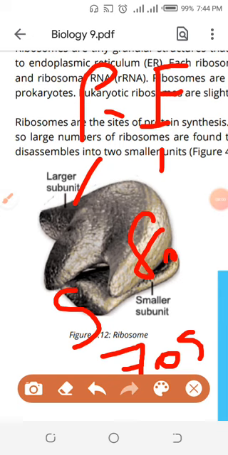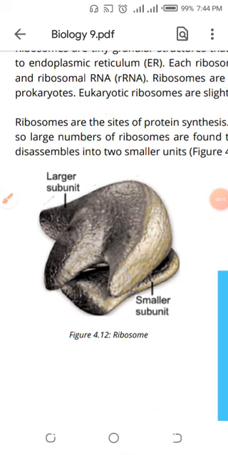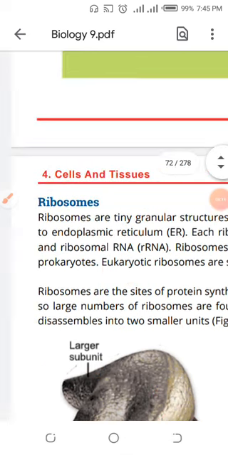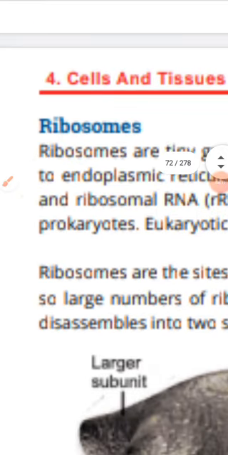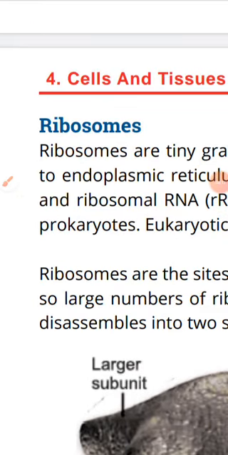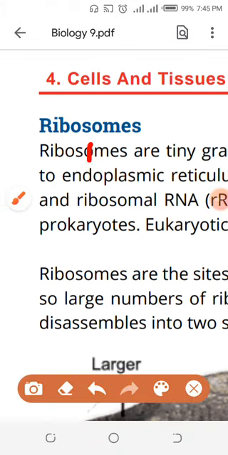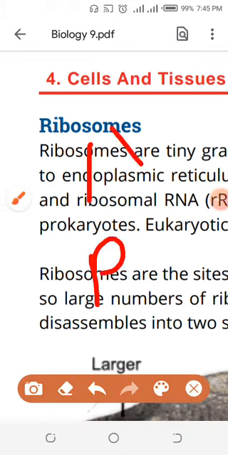So this is the information about the ribosomes and ribosomal units, small ribosomal unit and large ribosomal unit. They will combine only when messenger RNA will form the protein. Ribosomes are present in non-membranous organelles, and they are present in the prokaryotes as well as in the eukaryote. The major function of the ribosomes is to form the protein.